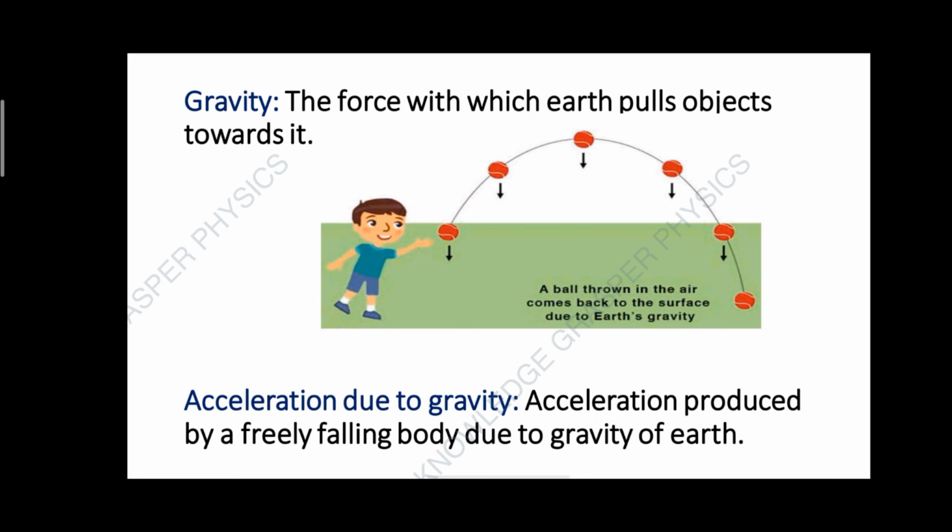So, what is acceleration due to gravity? We know what acceleration is. The acceleration produced in a freely falling body due to the gravity of Earth is called acceleration due to gravity. So, this acceleration is produced due to gravity on a freely falling body.